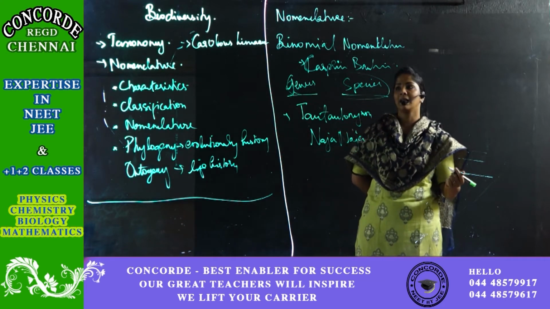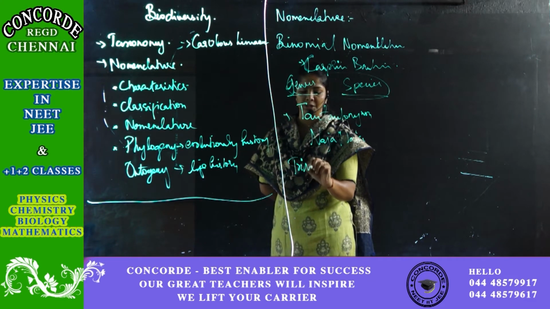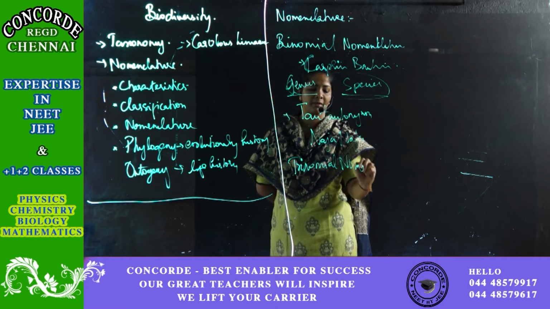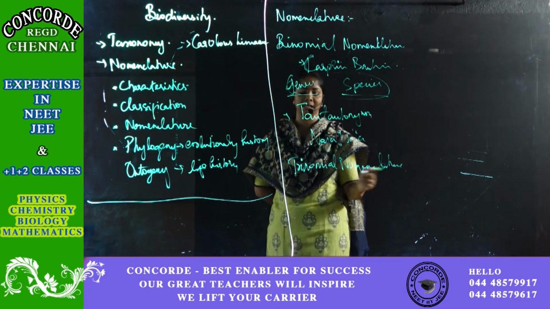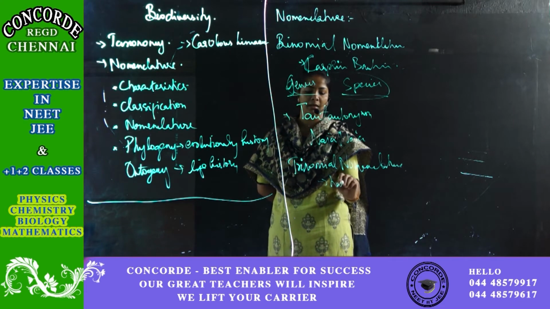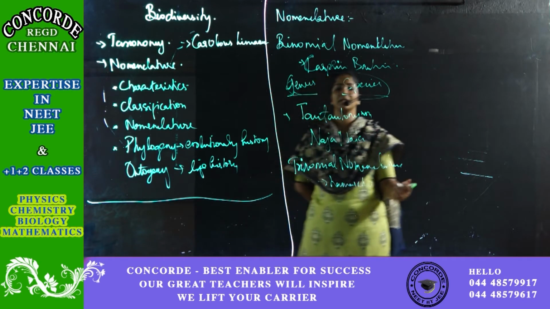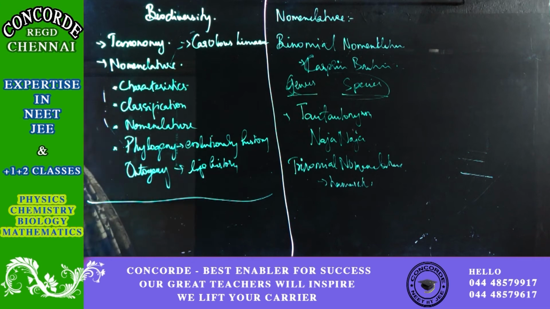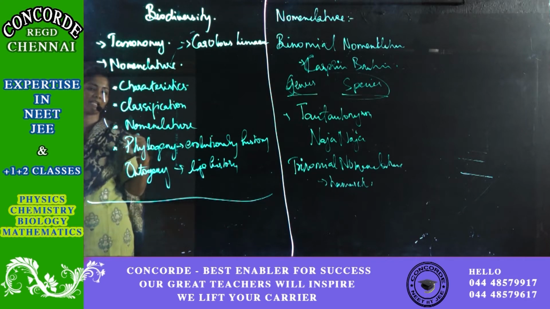And then followed by this, there was a trinomial nomenclature. Trinomial nomenclature was given by Lamarck. But it was not very widely accepted, because they found it difficult to name using 3 or 4 names. So that is why they didn't find this interesting. Binomial nomenclature was given mainly by the scientist called Casprin Bohan.